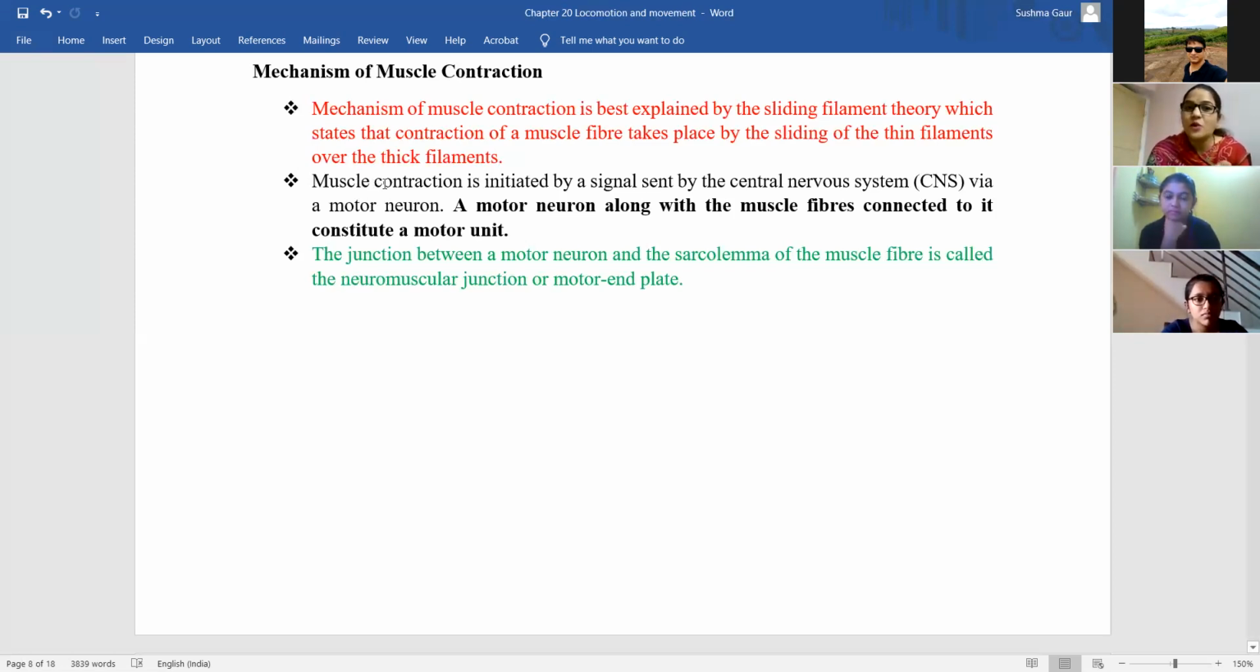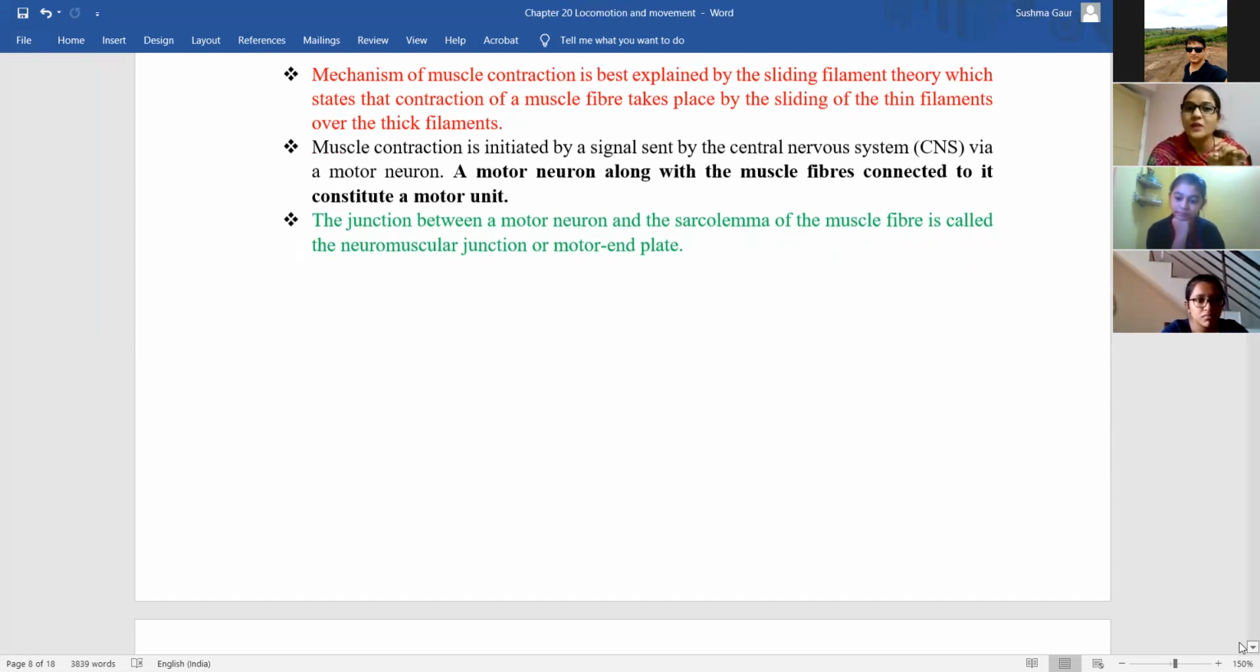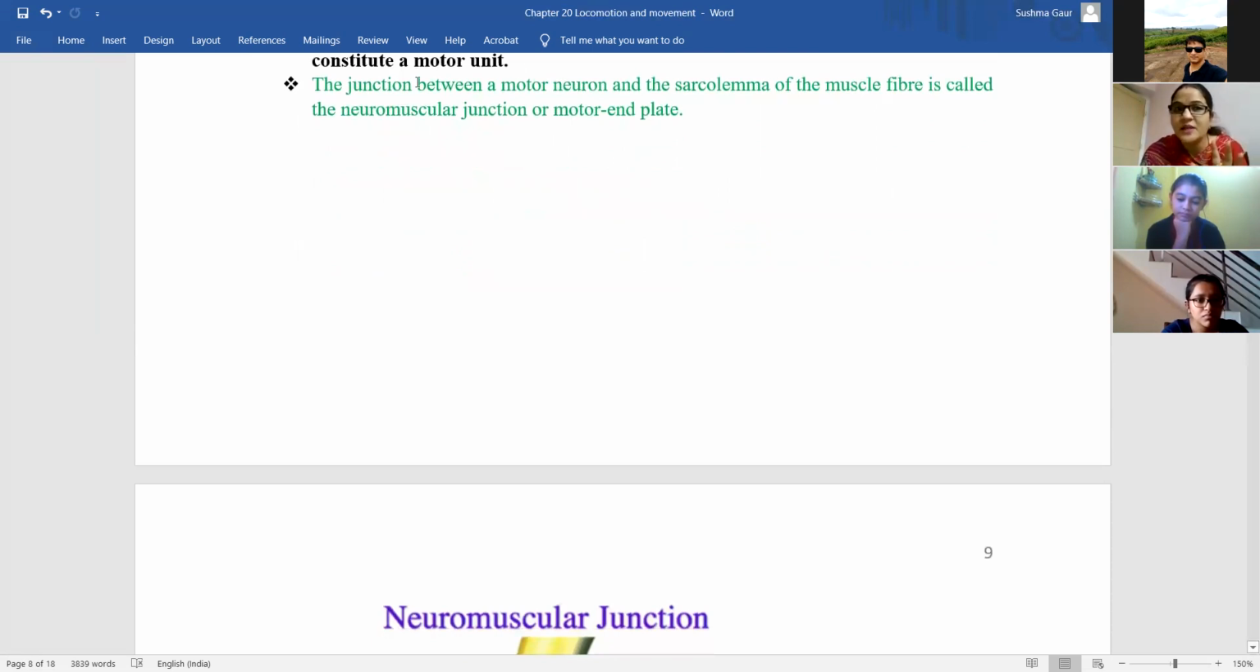So the muscle contraction initiates when a signal is sent by the central nervous system with the help of a motor neuron. So a motor neuron along with the muscle fiber connected to it constitutes a motor unit. This is the definition of motor unit. Okay, so there is a junction between motor neuron and sarcolemma. Now, what is sarcolemma?